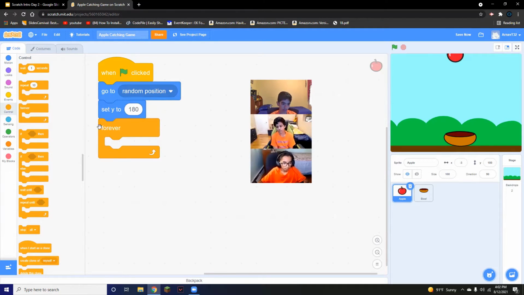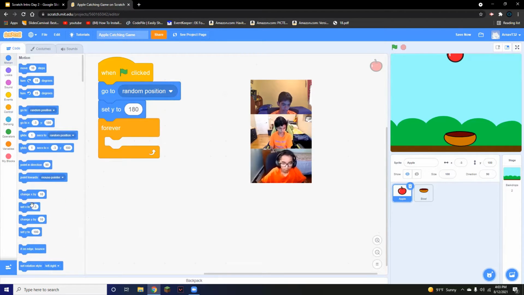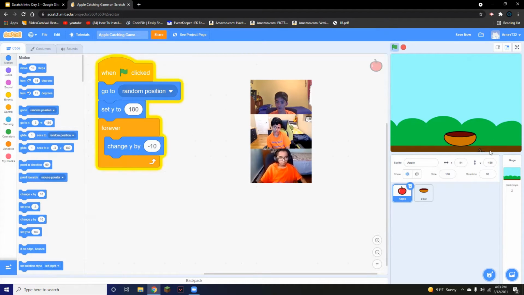So the first thing we're going to do inside this forever loop is change y, okay? So change y by. We can keep this 10 for now, right? What this is going to do, change y by 10, means it's positive right now. We actually want it to be negative so that the animation can be like the apple falling down from the screen. So change this to negative, and if we run this, the apple will go to the bottom of the screen. Okay, so that's basically that.